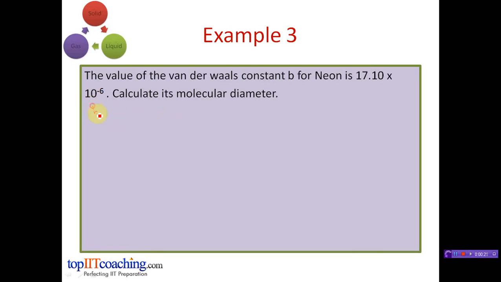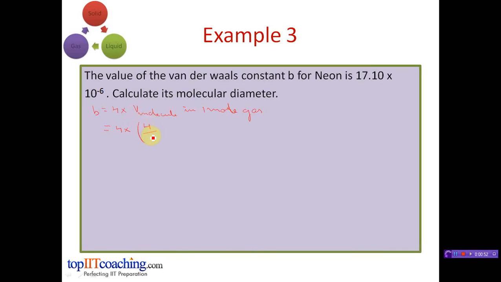Now we know that b is equal to 4 into the volume occupied by the molecules in 1 mole of the gas. So that will be equal to 4 into the volume occupied by the molecules.